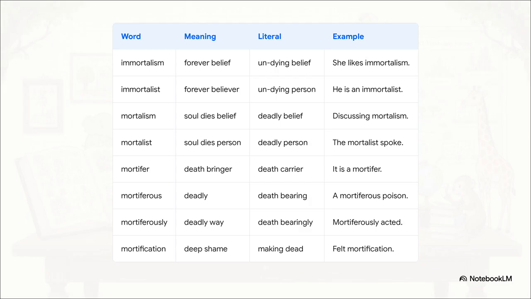But check out the center of this list, mortifer, and its terrifying adjectives, mortiferous and mortiferously, along with the noun mortiferousness, all of which basically mean death-bringing or deadly. And hey, if you misspell them on stage, you'll experience extreme embarrassment or mortification, which definitely has a mortificatory effect. Catching the specific suffixes on these words is everything.